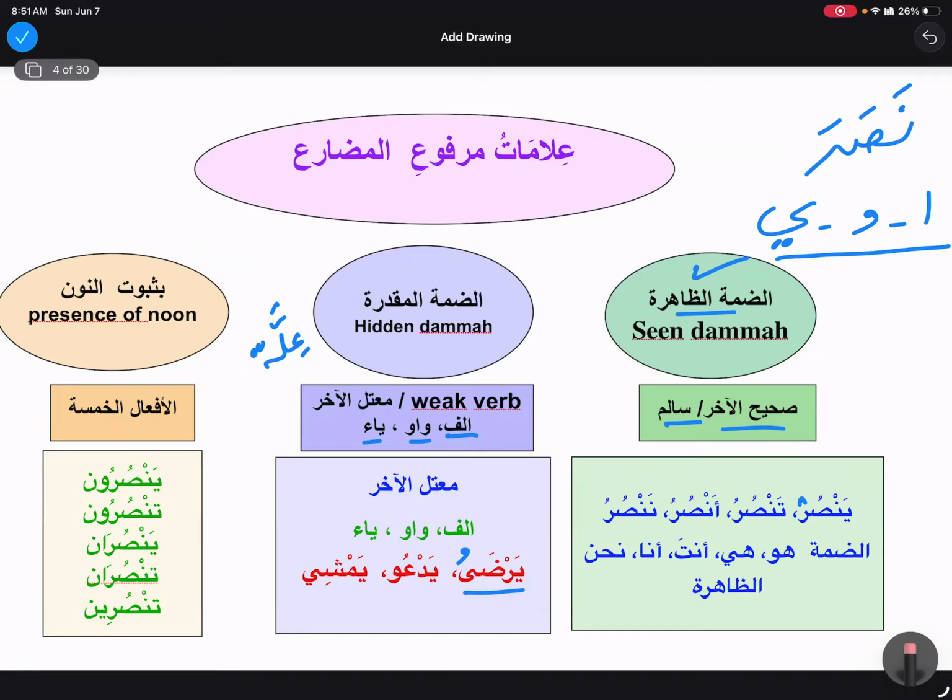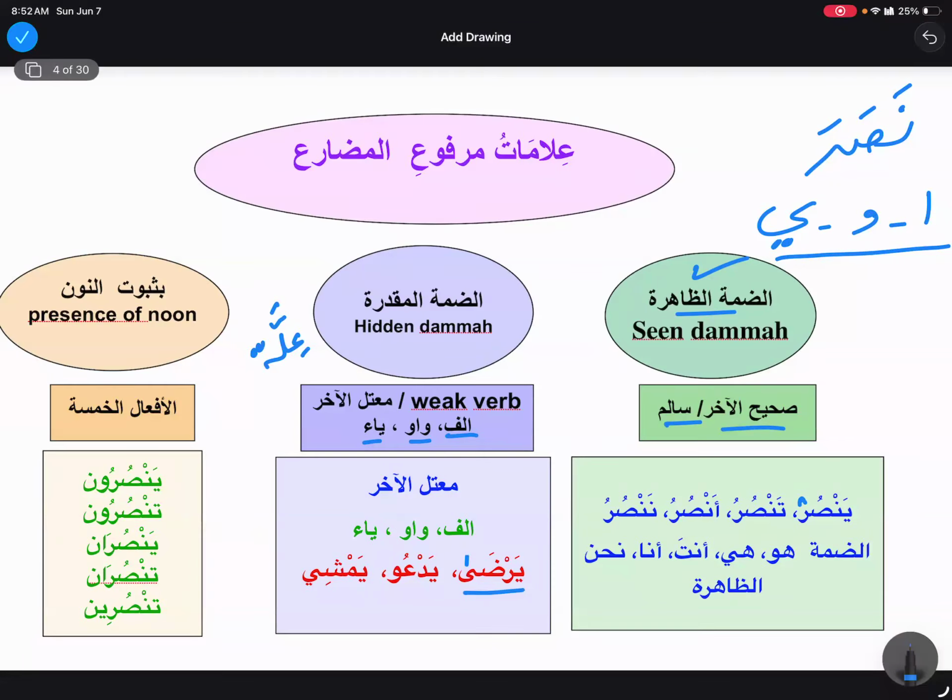Because fi'l mudari is supposed to end on dhamma, but it is not ending on it. Why? Because in yarda it is alif maksura over here, and alif cannot take any haraka on it. What happens when alif takes a haraka on it?